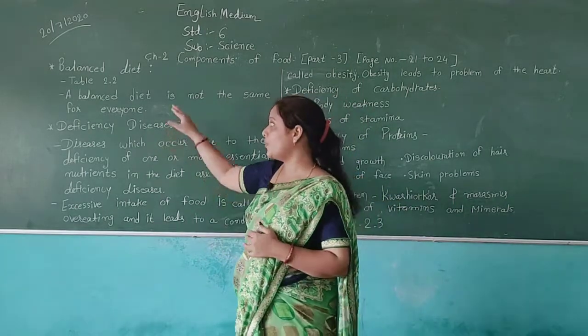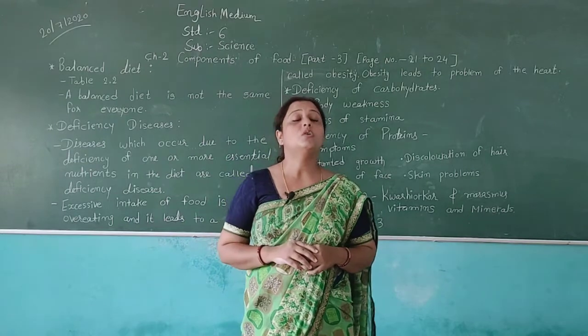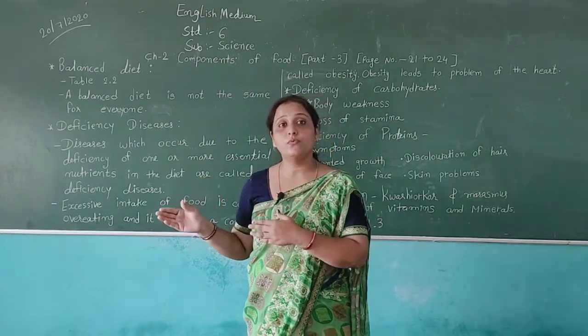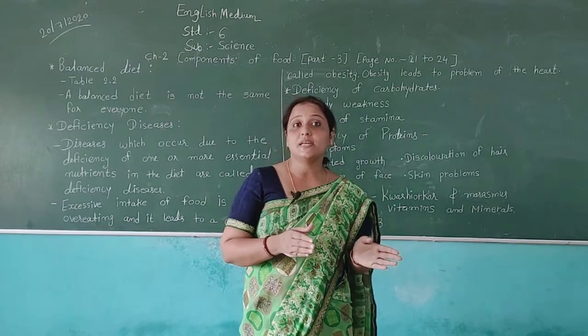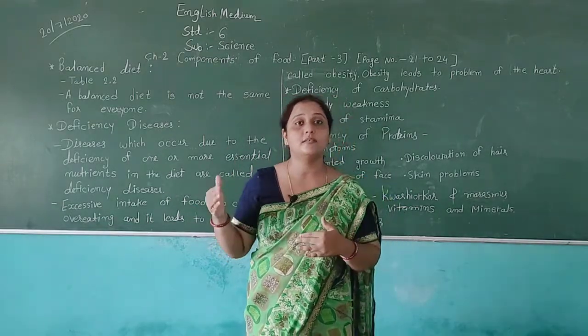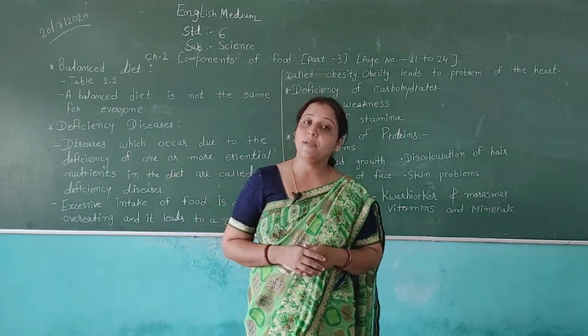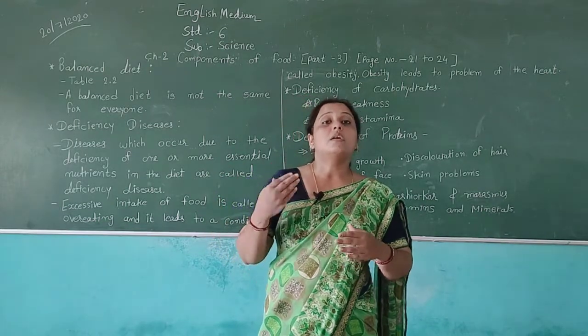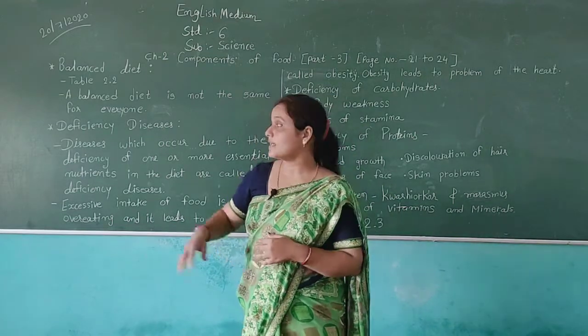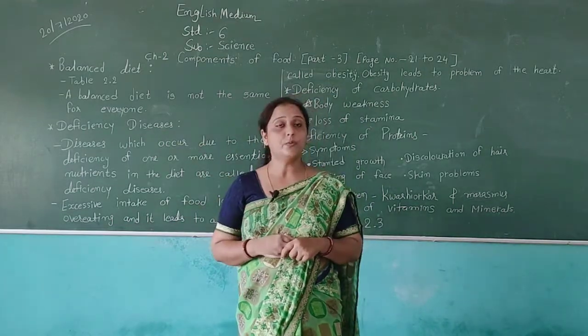In table 2.2, look carefully, there are different types of food with their nutrients, which type of nutrient we can get from cereals and many other types of food. Carbohydrates, fats, vitamins and other nutrients are given in table 2.2.